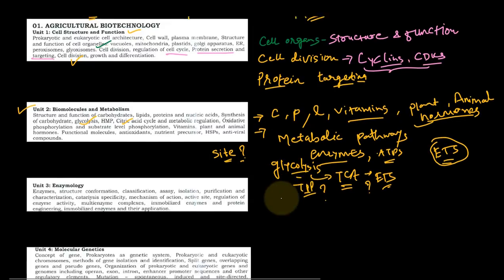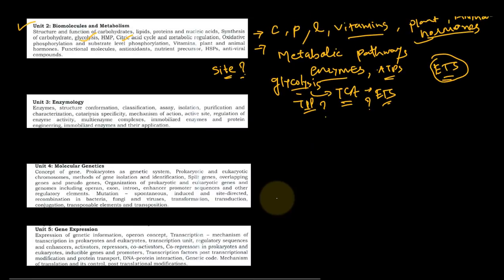Now the third module is enzymology. For enzymology, you must understand the classification of enzymes and their examples. Suppose a catalyzed enzyme belongs to which class; they ask this type of question. So for that module, classification of enzymes is most important. Different purification techniques for enzymes you can read from the Lehninger book, as well as from the Wilson and Walker book.